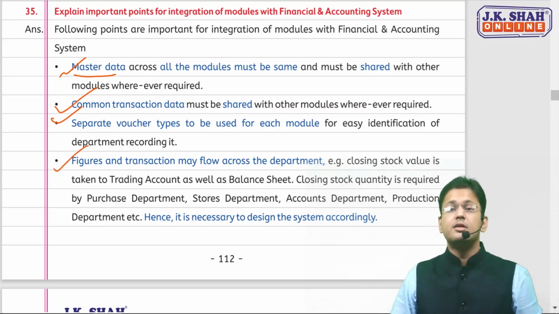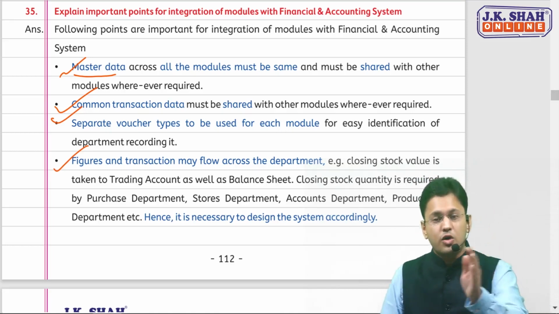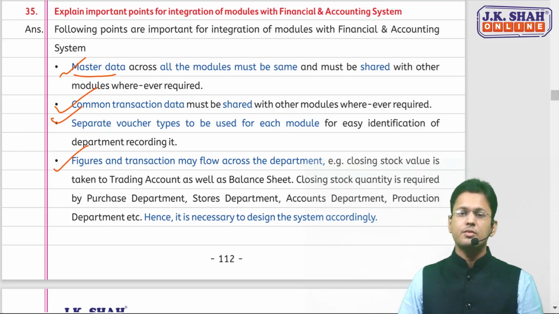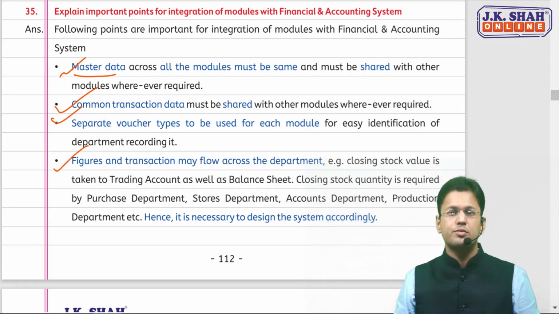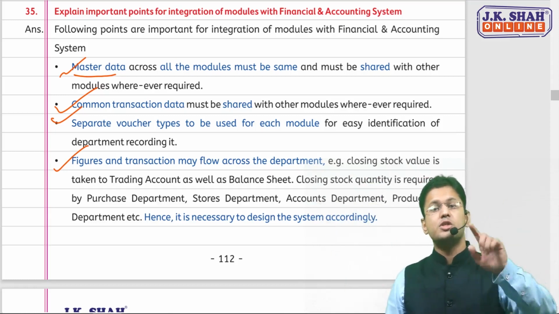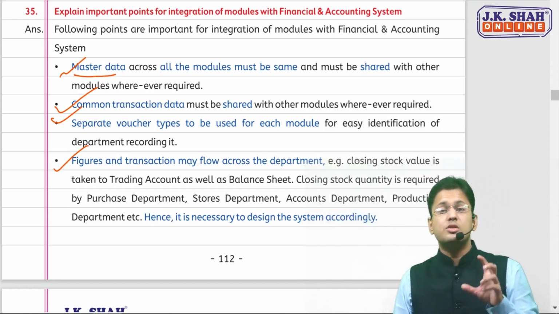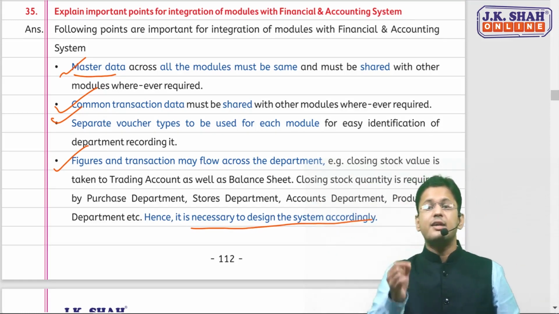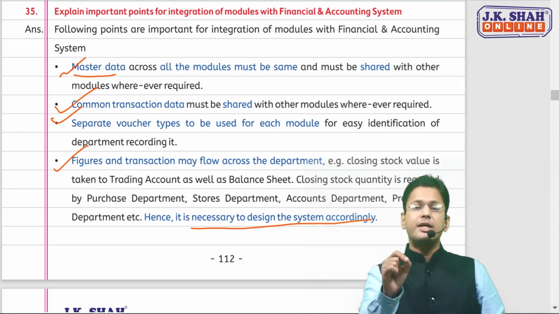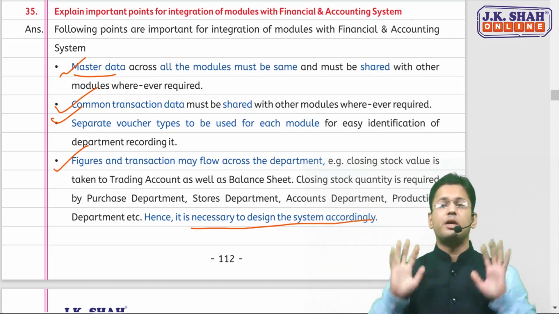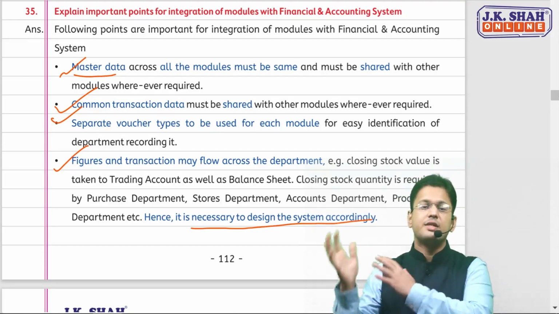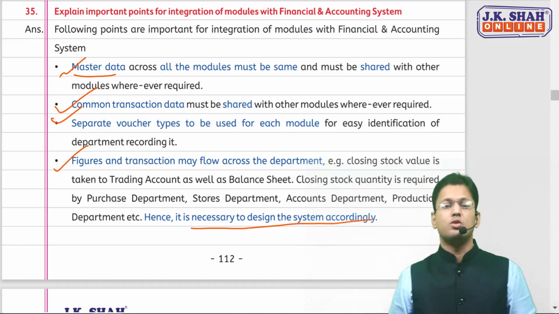And since figures and transaction flow across the department, like closing stock quantity is required by purchase department also. It is required by your accounts department also for bookkeeping. It is required by stores department also, production department also. So the system needs to be designed accordingly. The designer needs to check this particular item needs attention of these departments. So I need to integrate that particular department in a manner that the flow of transaction goes along with all these departments. The closing stock quantity is accessed by all these departments.